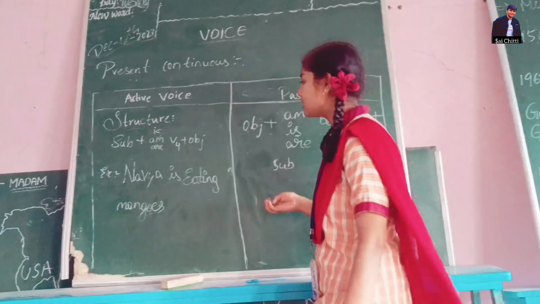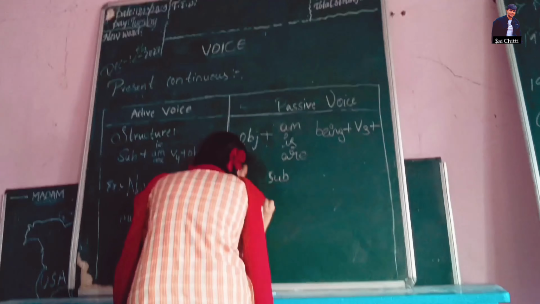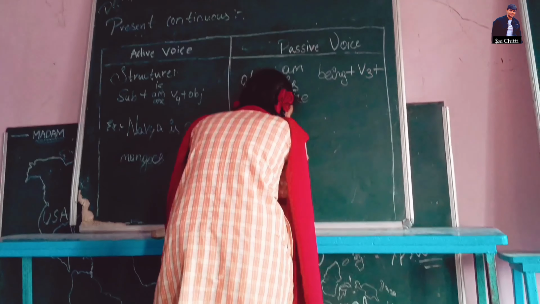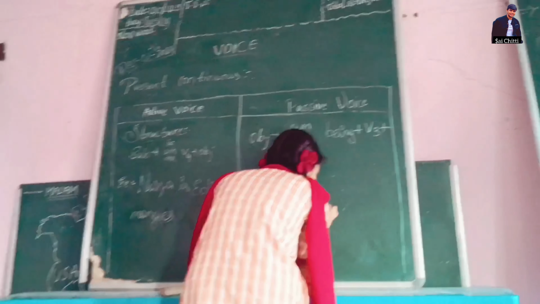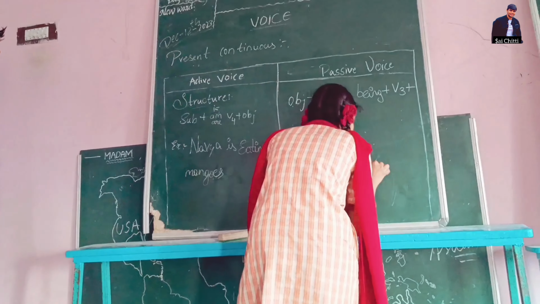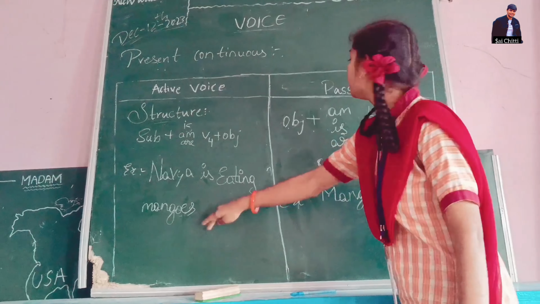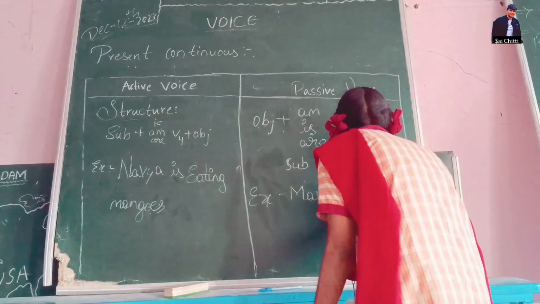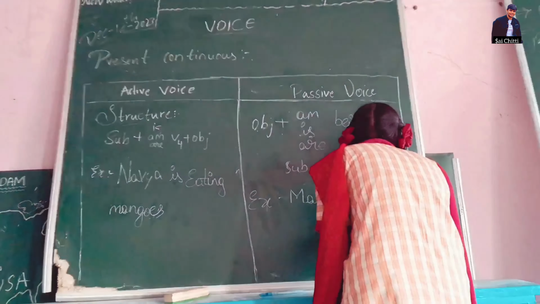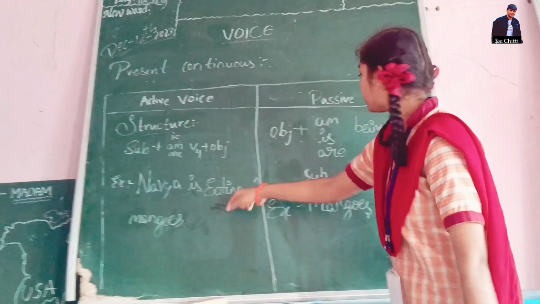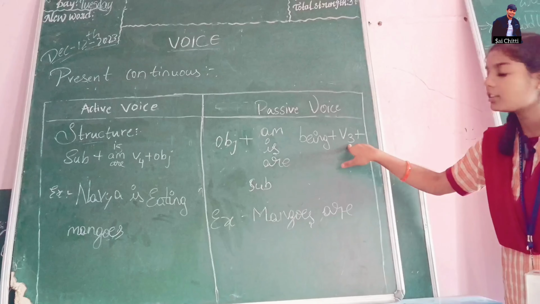In the passive voice, mangoes means plural. We want to write are. In V4, here in the structure we want to write V3.